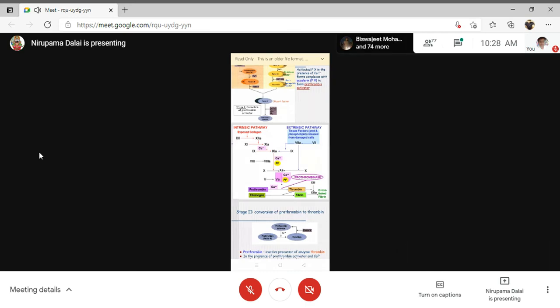But the process is different. Which factor has to be activated depends on the factor. If I ask the question, suppose the blood has come in contact with a glass surface, then which pathway will be initiated? Extrinsic pathway or intrinsic pathway?